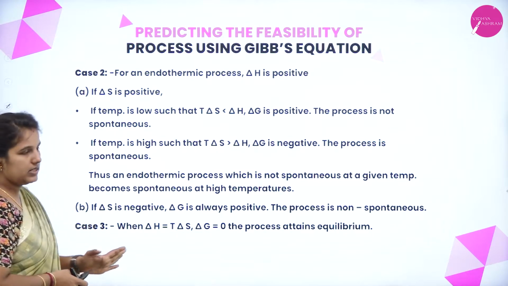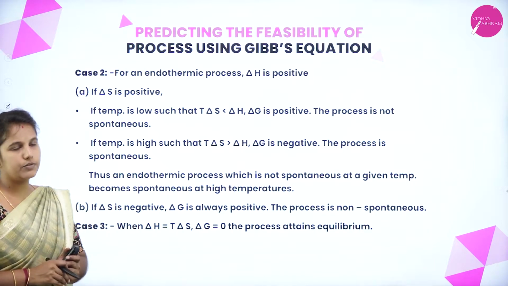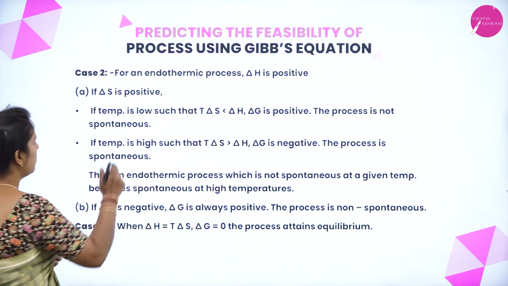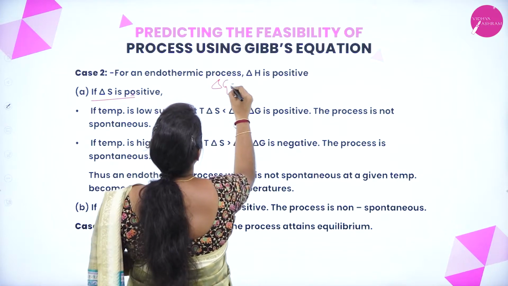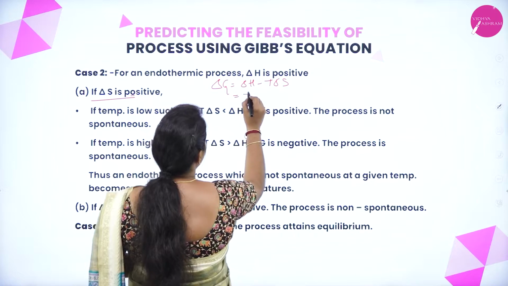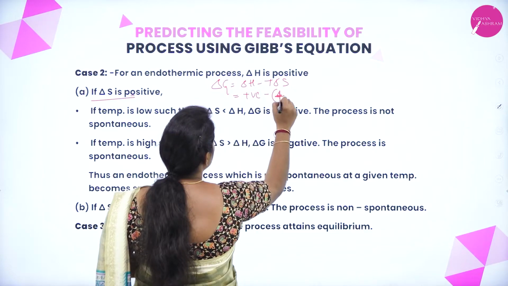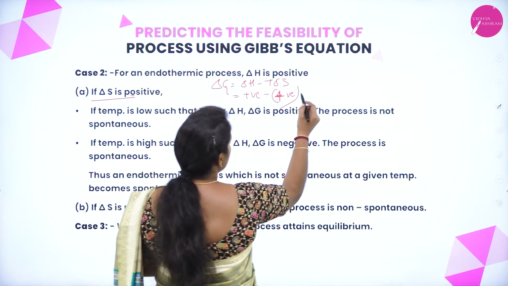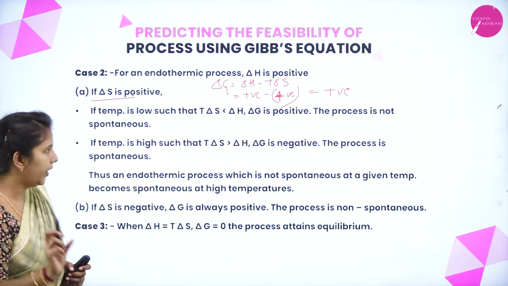We'll take one more case where I am considering the endothermic reaction. Further, the delta H values become positive, and I am considering delta S values to be positive. What will happen to the equation now? That is, delta G is equal to delta H minus T delta S. Correct, no? If it is a positive value minus, and the delta S values are positive also, what will happen to the delta G values? It also becomes positive. Then the reaction is said to be a non-spontaneous process.